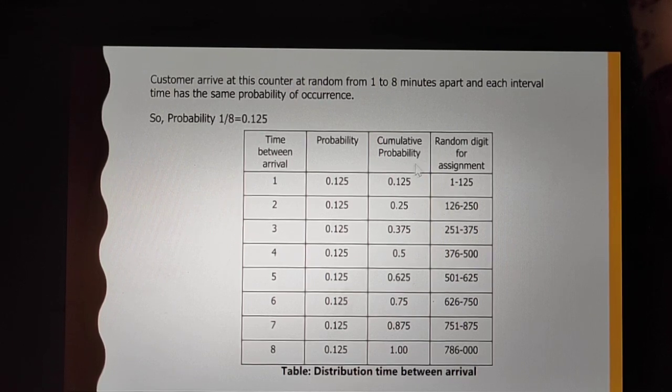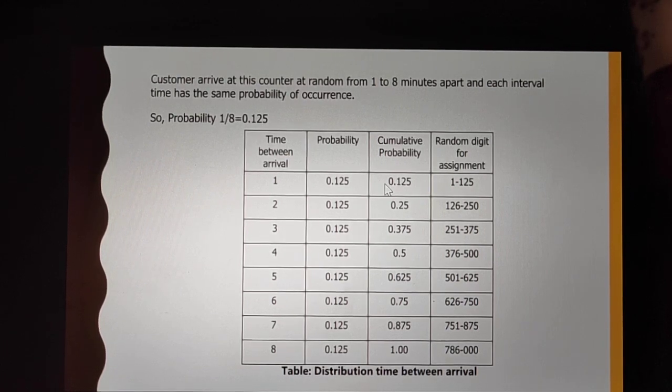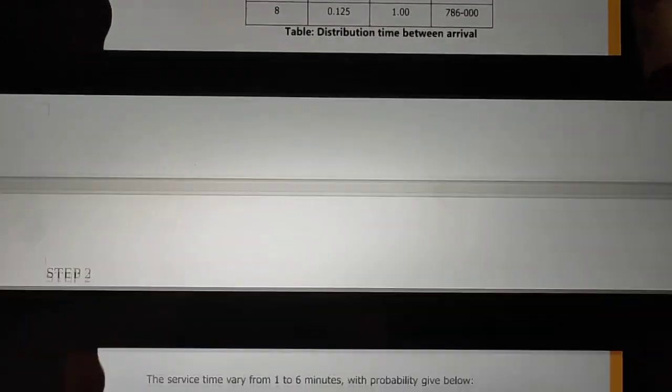So if we add this, we get the cumulative value, and accordingly we have to assign random numbers. As we can see, for the first interval the cumulative probability is 0.125, so the random number range is 1 to 125. Then for the second, 0.25, so 126 to 250. So accordingly we have to proceed.